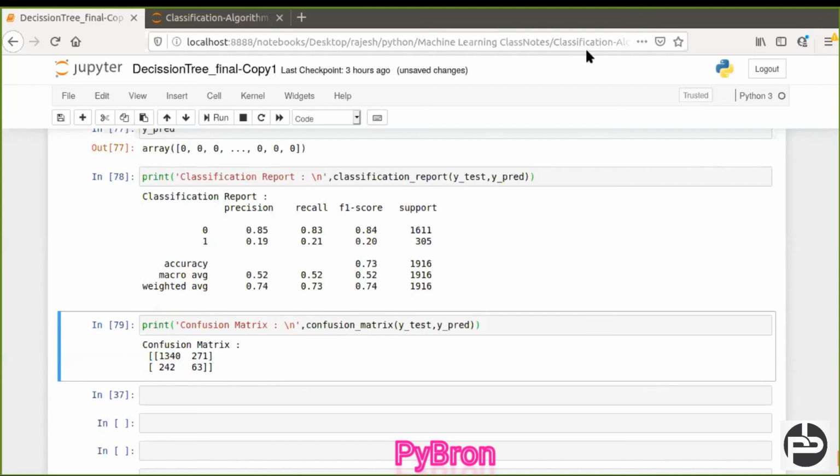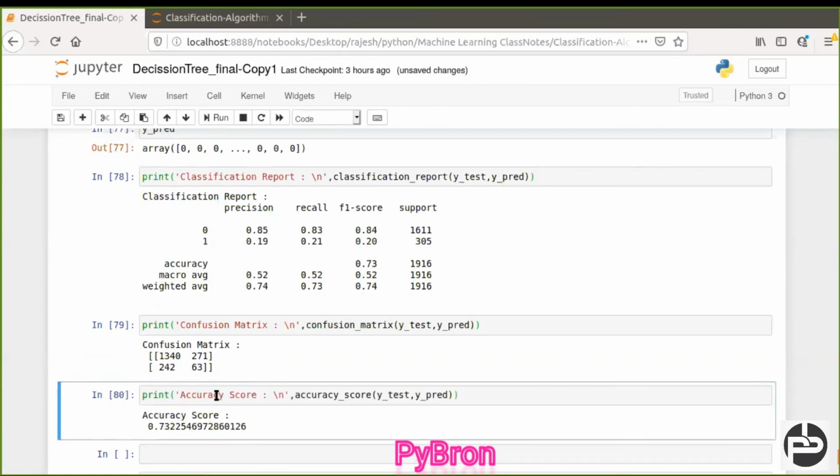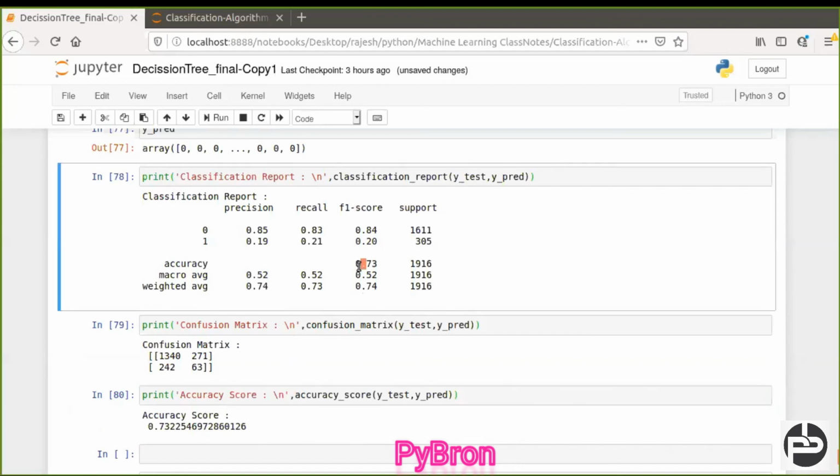Now if you want to check the accuracy, you can check the accuracy. Okay, so 73%, and the classification report is also giving 73%, right?